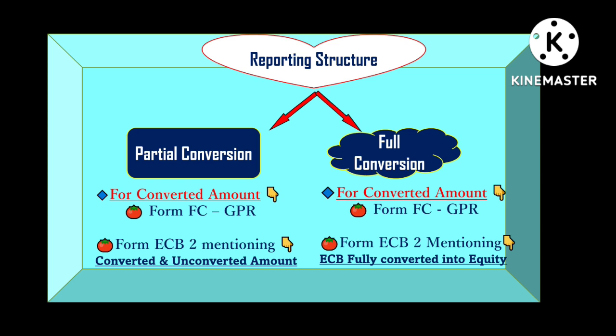But the thing is that when we are filing the ECB2 form, under partial conversion we need to mention the converted amount and the balance amount, right? But under full conversion, we need to mention that the ECB is fully converted into an equity, with no balance left for conversion.